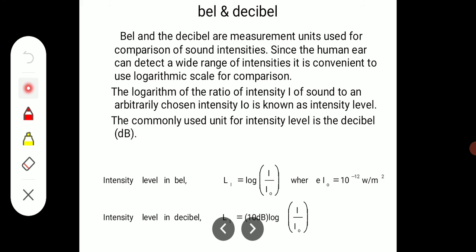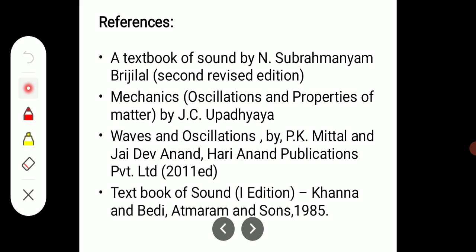In terms of bel, the intensity level is Li equal to log of I divided by I naught. In the case of decibel, it is Li equal to 10 dB into log of I divided by I naught, where I naught is the standard intensity, equal to 10 raised to minus 12 watt per meter square. These are the few references that you can refer.